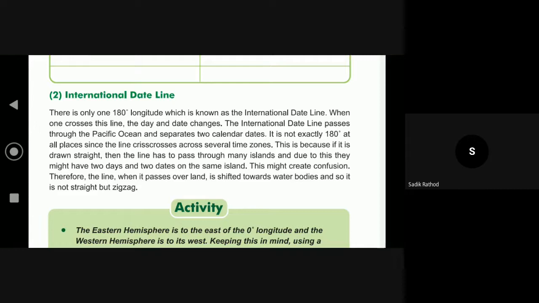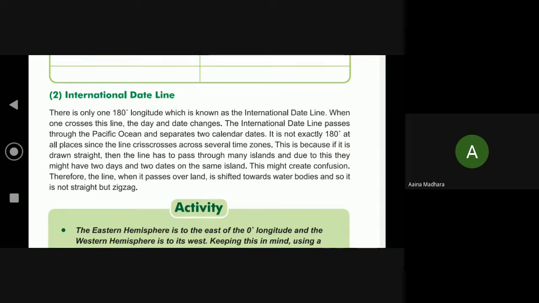If we cross the international date line, the date and day change.